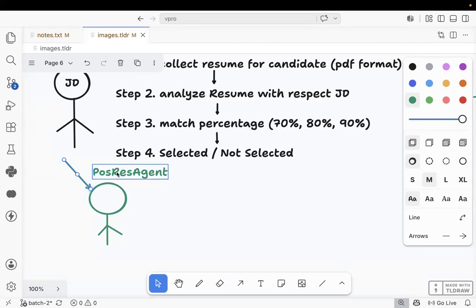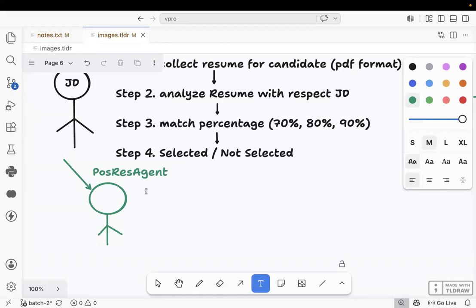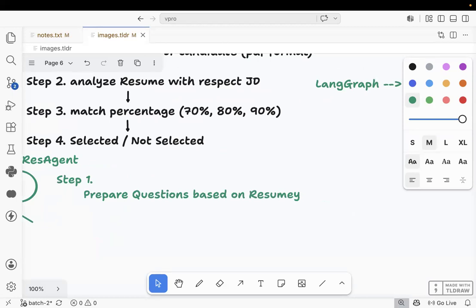What is the name of agent 2? Positive response agent. What is the role of this agent? Step number one, this agent will prepare basic questions based on the resume.